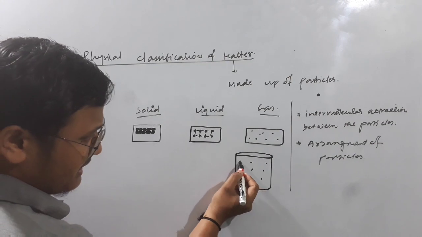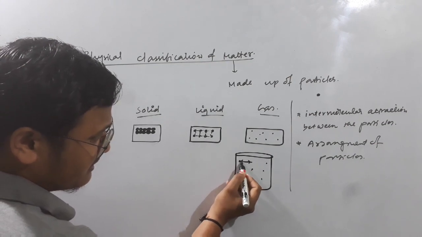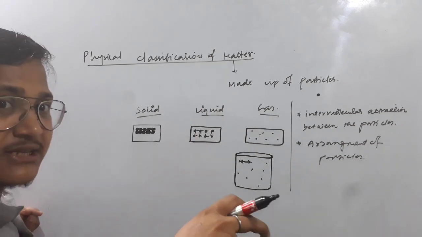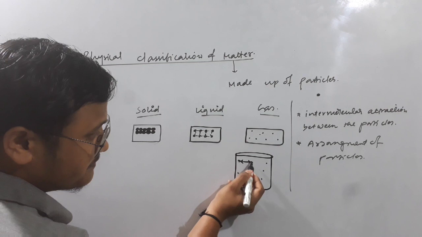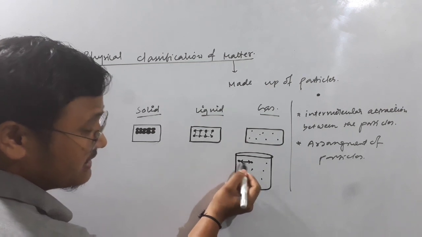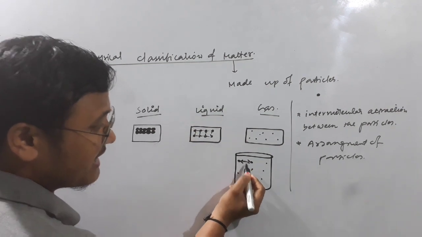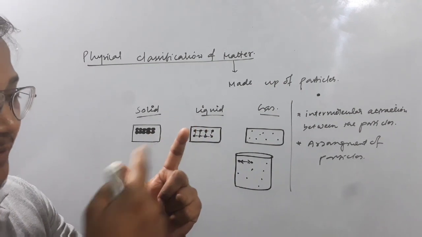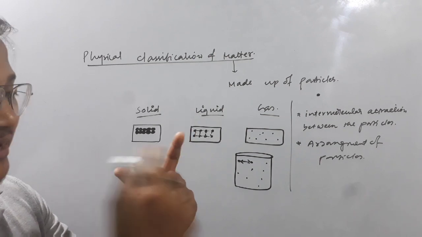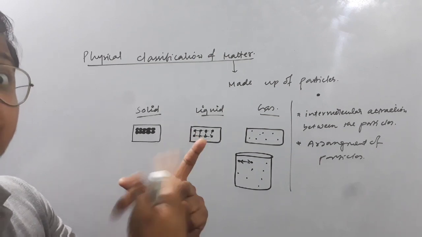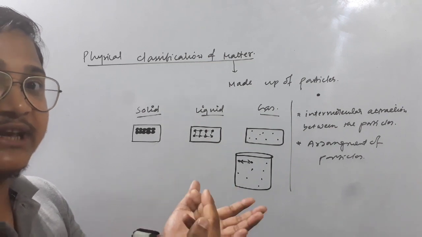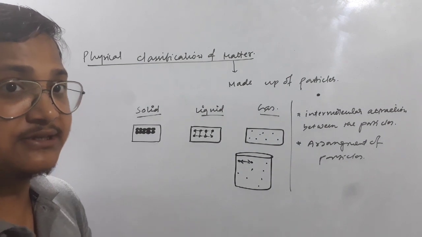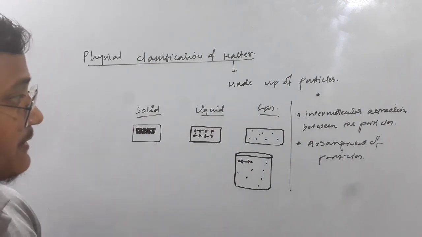Because the gap between the particles in the gas is large, and whatever volume is contained by the particles is negligible in comparison. Suppose there are two particles. If you combine the volume of these two, it will be negligible in comparison to the free space between the particles. So that's why we say they do not have any specific volume. Clear, guys? So try to go through these things. Okay.